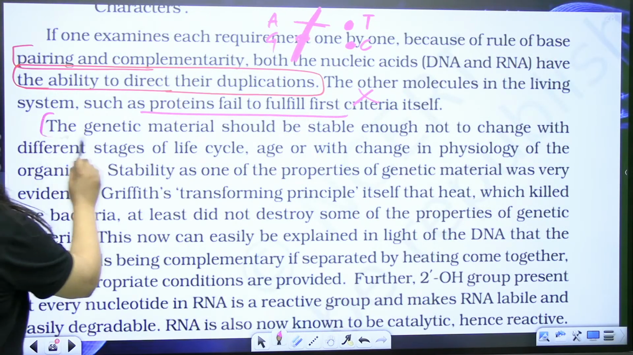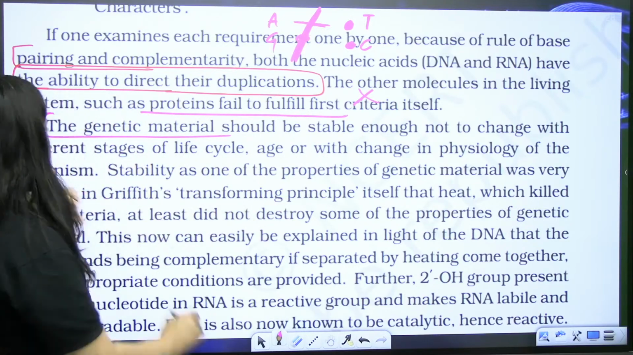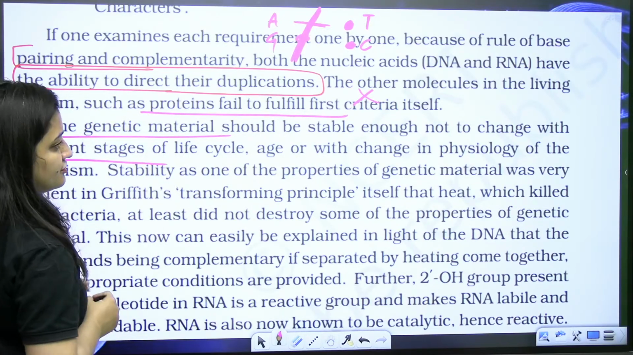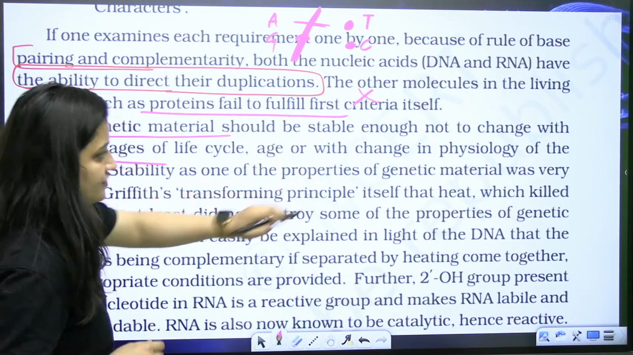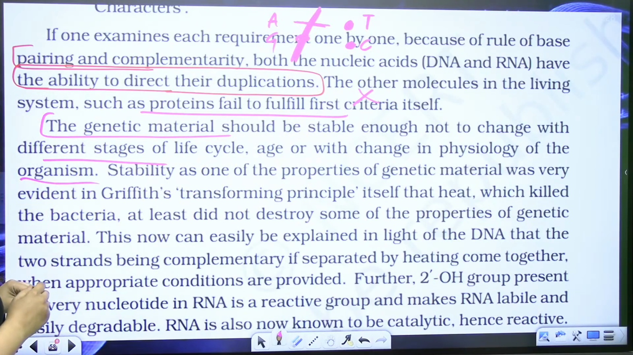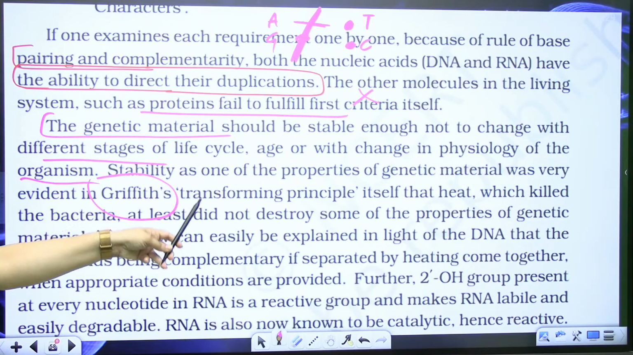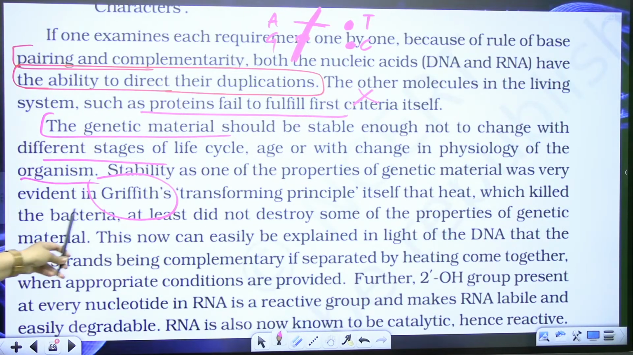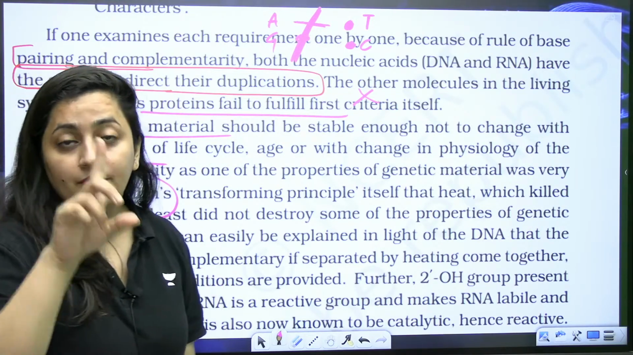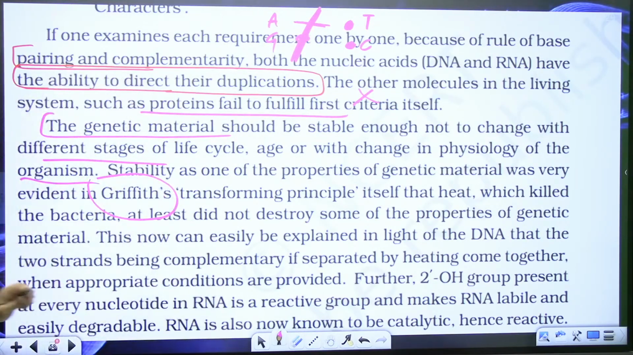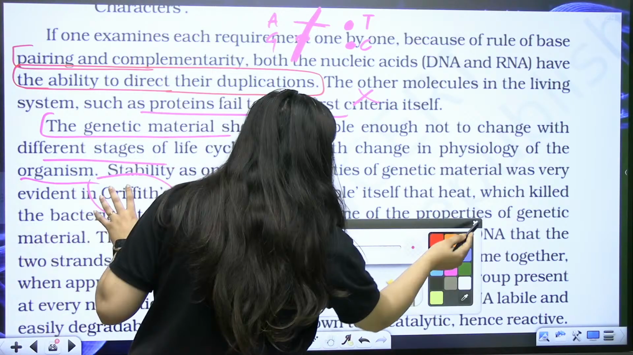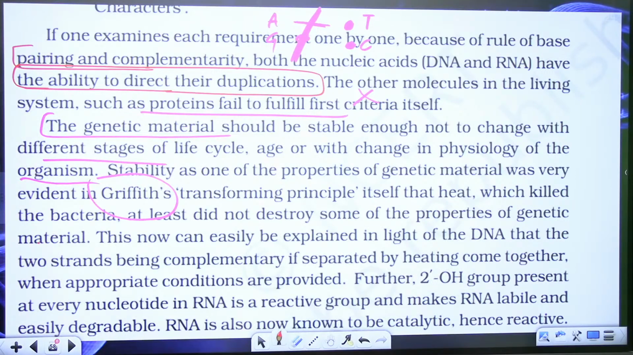And as I said, the genetic material should be stable enough not to change with different stages of life, age, or with change in physiology of the organism. So this stability was even evident in Griffith's transforming principle, that heat which killed bacteria was not able to destroy the genetic material. So see, this point is very, very important. Please mark it.